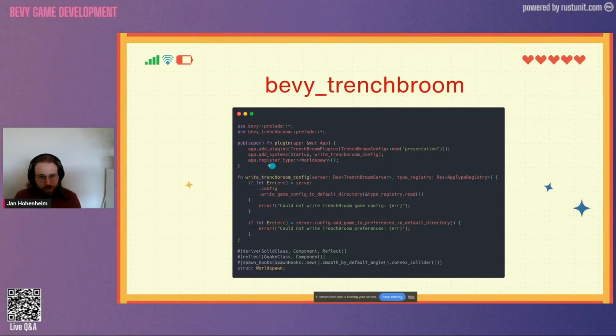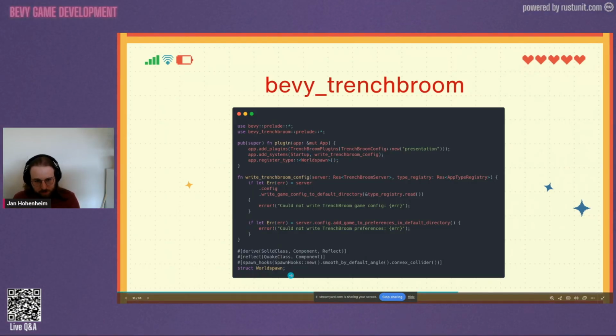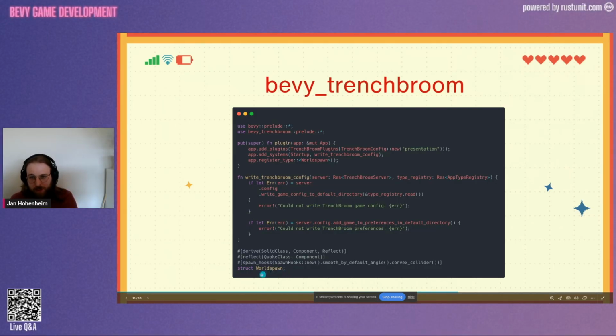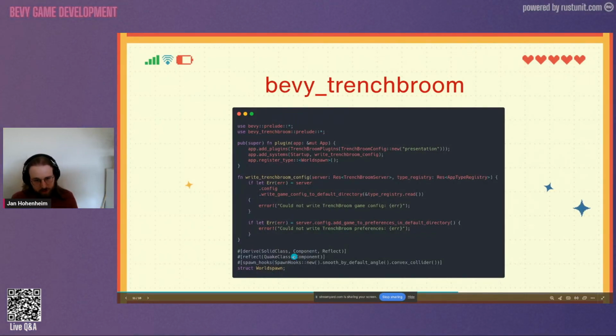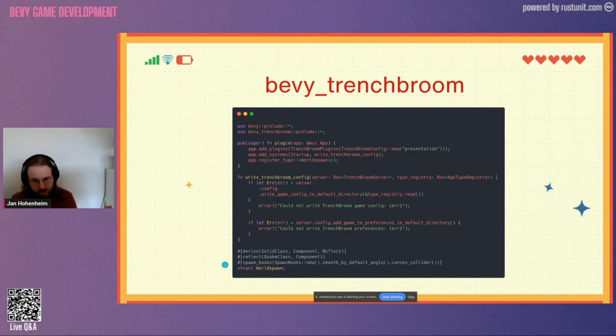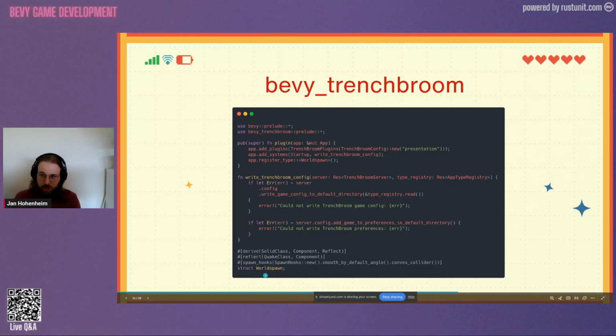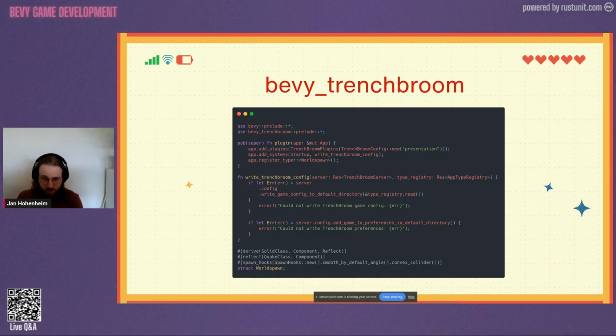And then finally, we need to register this weird struct called world spawn. Now, world spawn, it's a bit of a weird name. It comes from Quake. It needs to have exactly this name. This is the entity that governs how our default brushes are gonna work. Now, this is a magic incantation here. You can ignore that, but the important thing here is this spawn hooks attribute. This tells Trench Broom what to do when it's spawning these brushes.